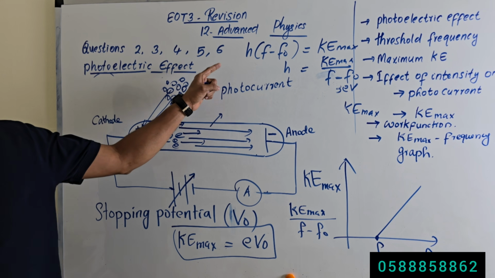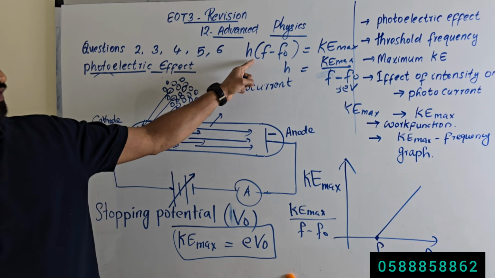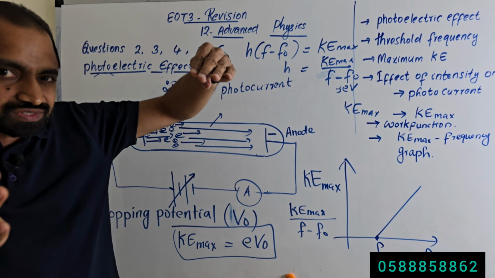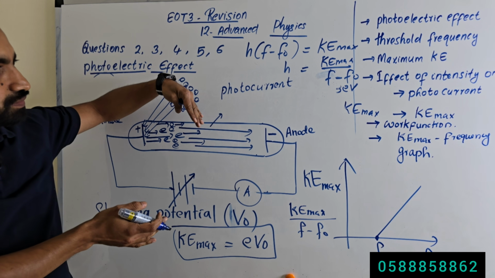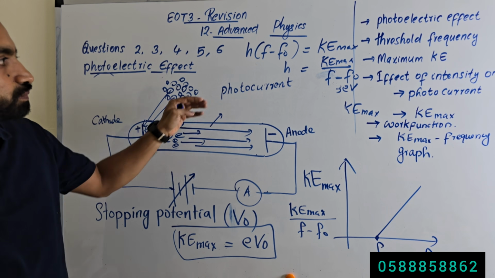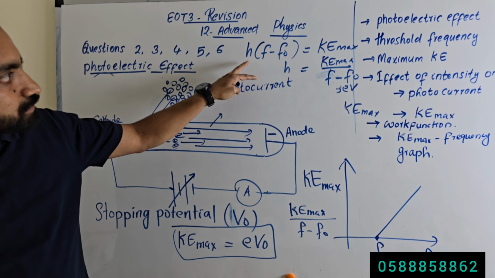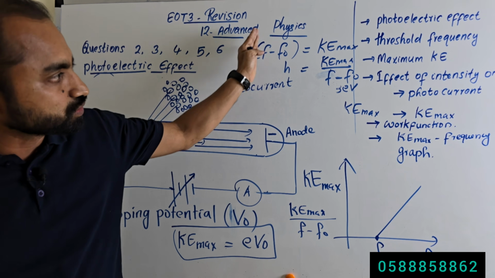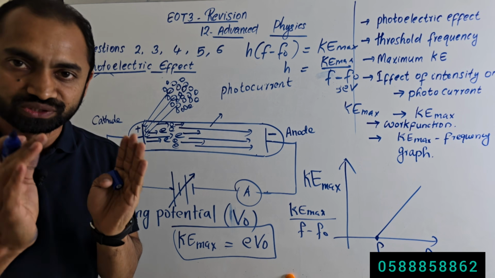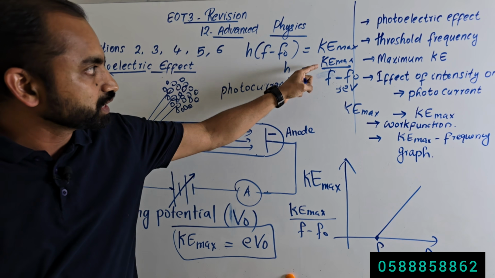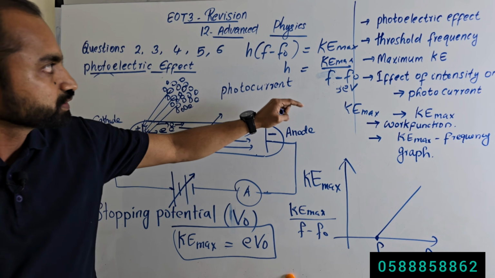See this equation, h times (f minus f0) equals Ke max, that we discussed in the beginning of the photoelectric effect, not the whole video. If I rewrite this equation and take f minus f0 to the other side, it goes to the denominator, so Ke max divided by f minus f0 leaves only h.